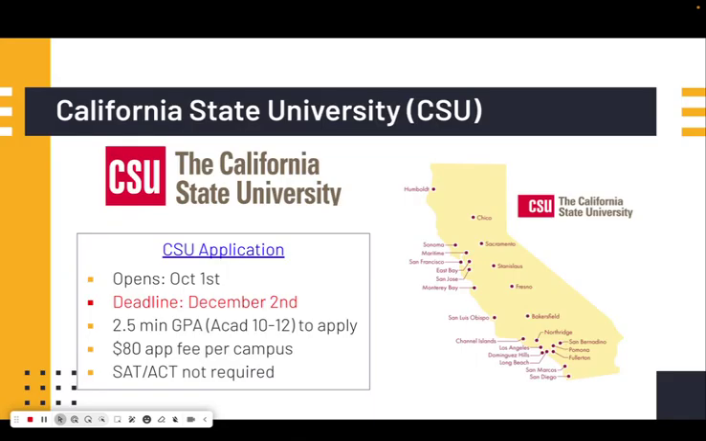The CSU system, California State University, application opens on October 1st. So very soon. The deadline is also December 2nd, and a 2.5 minimum GPA is needed just to apply. There is an $80 application fee per campus, and also the SAT and the ACT are not required. And in that map there, you can see the various UC campuses across California.